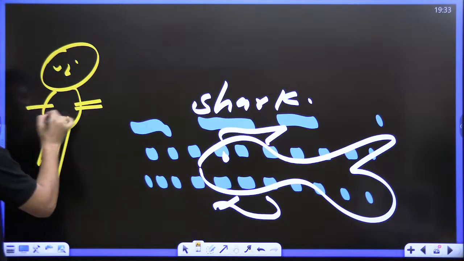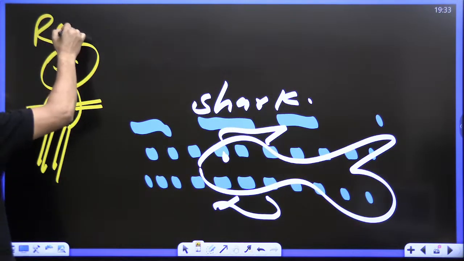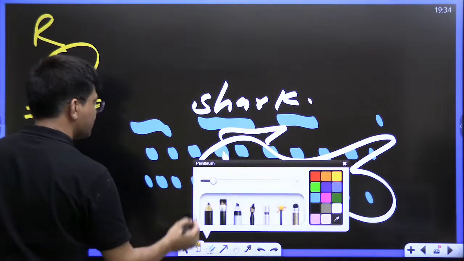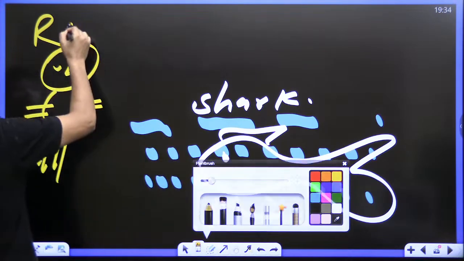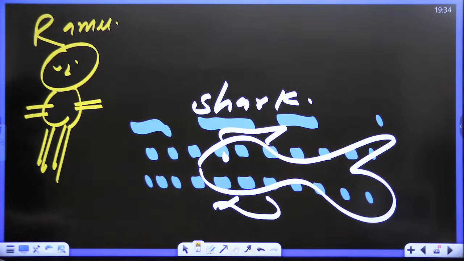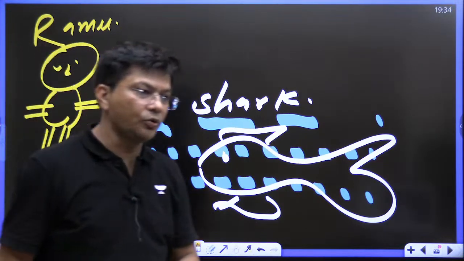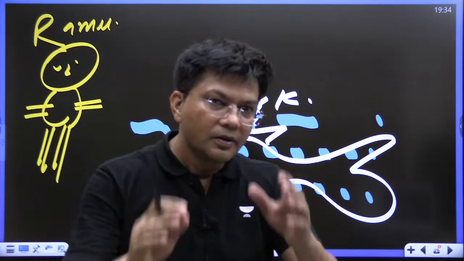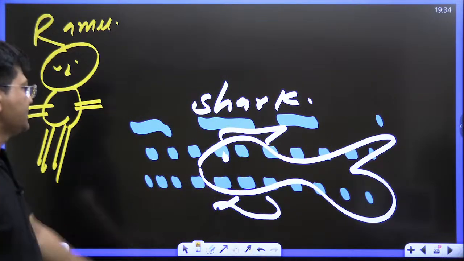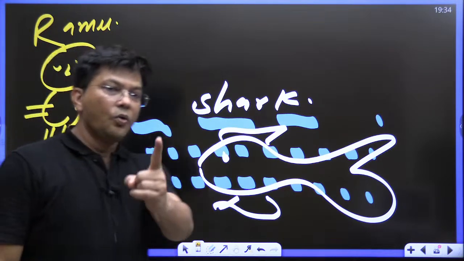Now, if there is a fight between Ramu and the shark, who is going to win? Do let me know who is going to win. Shark, you know very well, is a giant fish. Who is going to win?